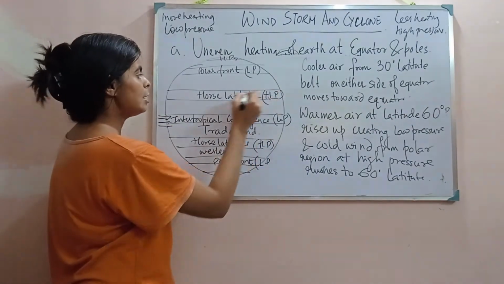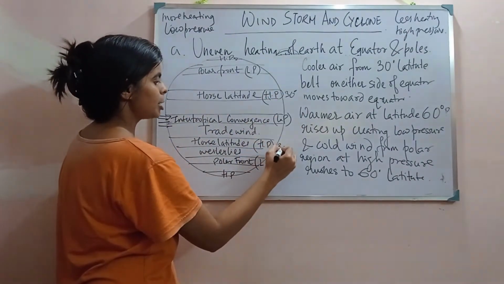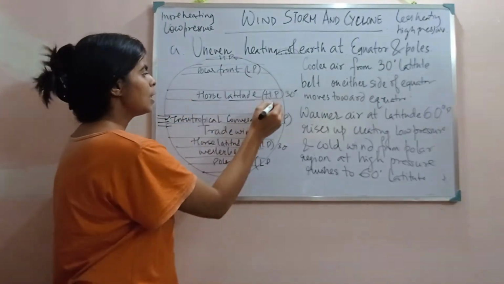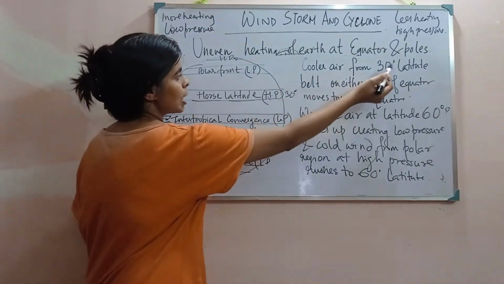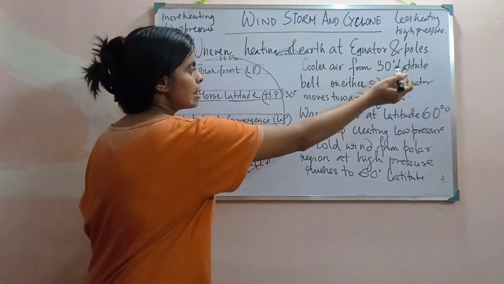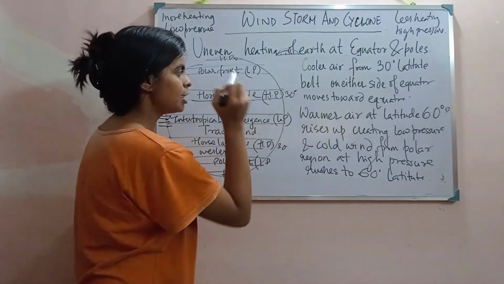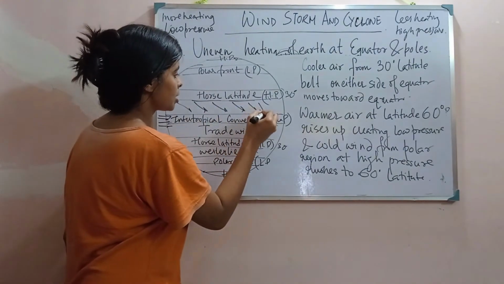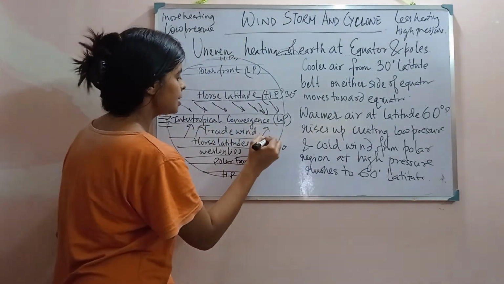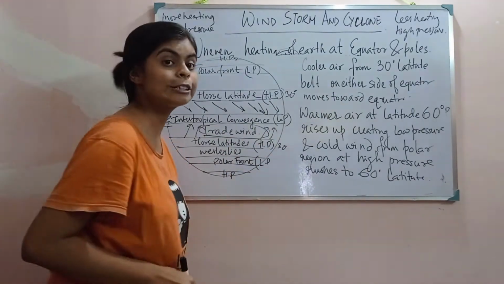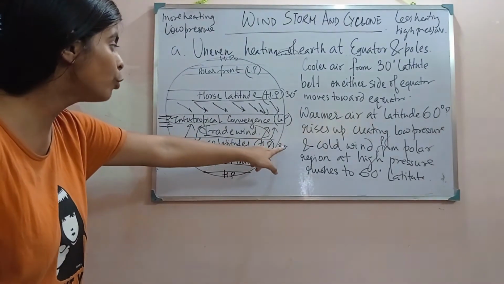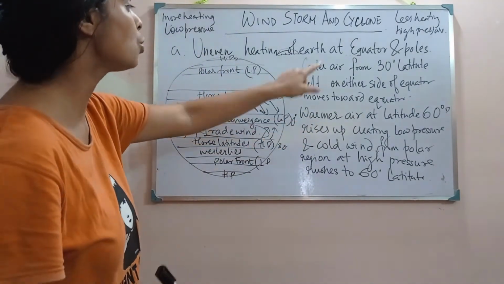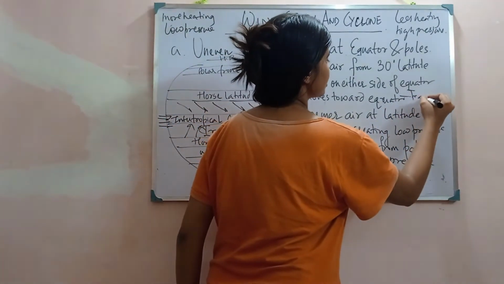What will happen? At 30 degree, which we call the horse latitude, the air present in the high pressure region will move. As you can see, the cooler air from 30 degree latitude on either side of the equator moves towards the equator. Do you know what kind of wind it is called? It is called trade winds. The wind moving from 30 degree to 0 degree is called trade winds.